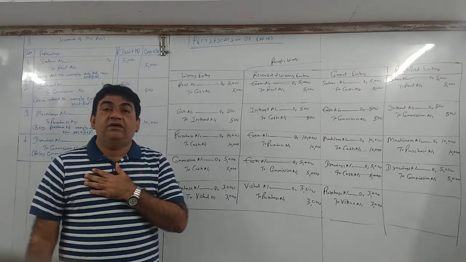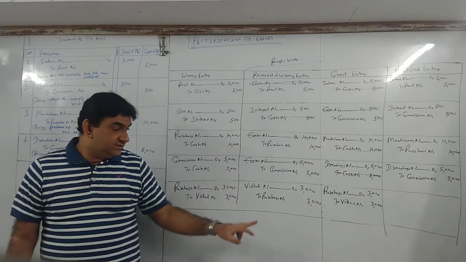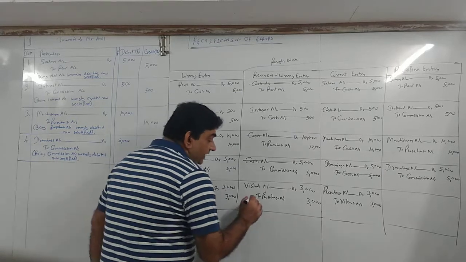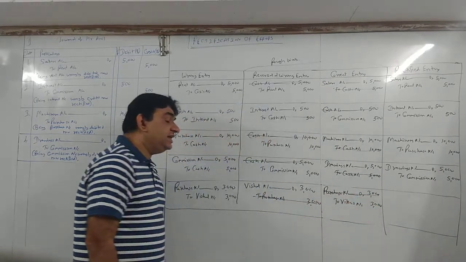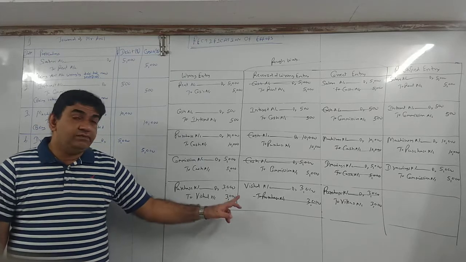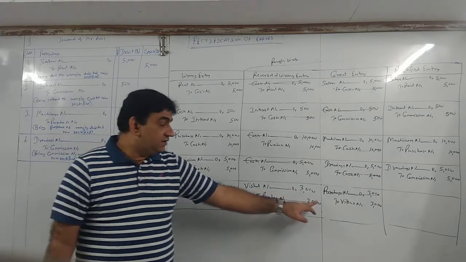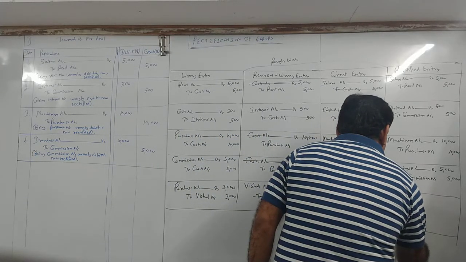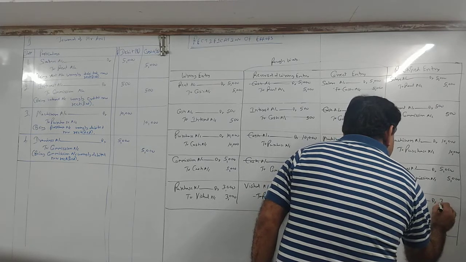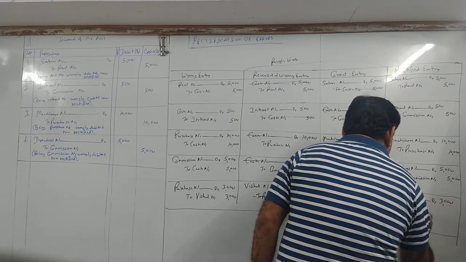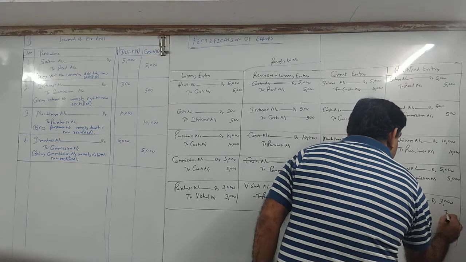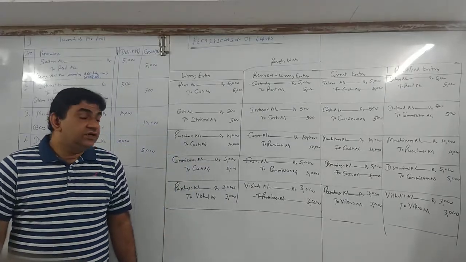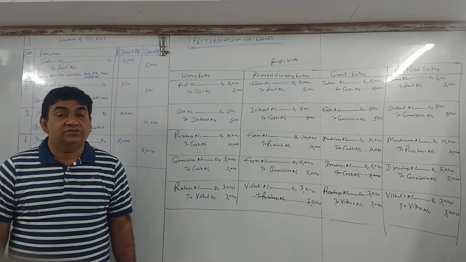Got it? Now see, in the first 4 transactions what got cancelled? Cash. Here Vishal and Vikas are different. Purchase debit 3,000, purchase credit 3,000. So here instead of cash, purchase gets cancelled. Anything can get cancelled. Alright? So what remains? Vikas credit and Vishal debit. So my rectified entry becomes Vishal's account debit 3,000 to Vikas 3,000. Vishal debit 3,000 to Vikas's account 3,000.